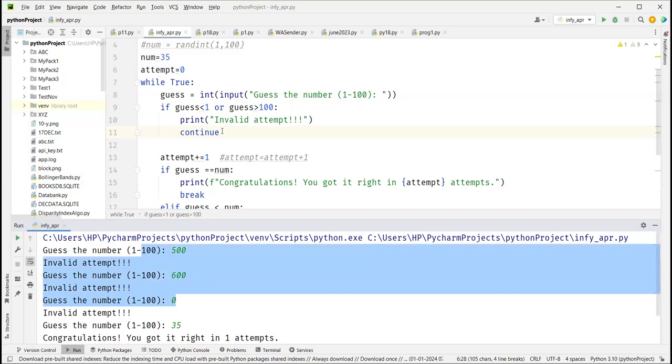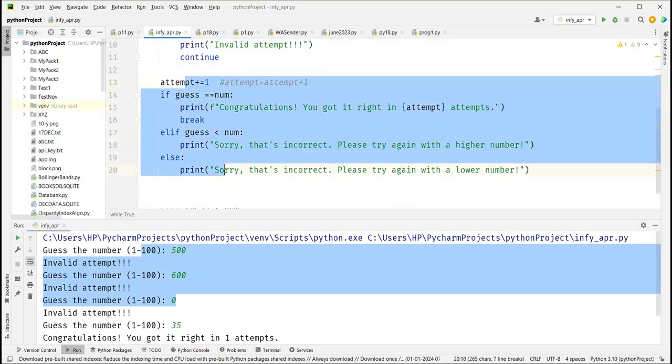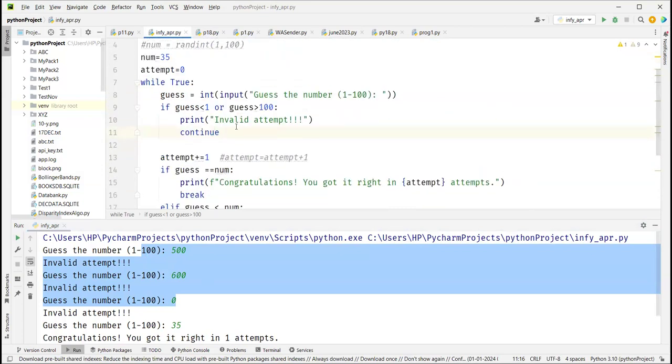So it came here, checked this value, and took us to the beginning of the loop. Again, you come back to the beginning of the loop. So all these were untouched, right? It did not even go there. Only when you give a valid number, it went further, right? So this is how you use continue.